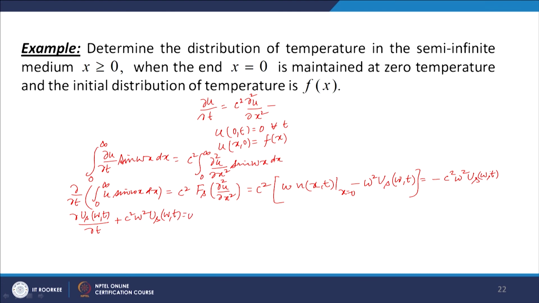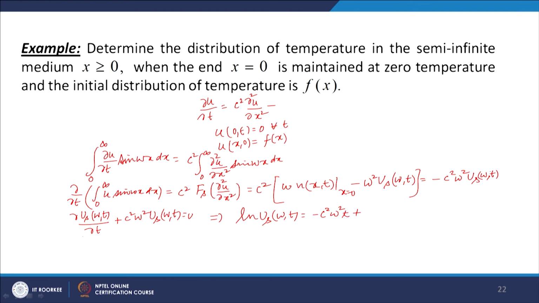Now, it can be treated as a first order differential equation: du/dt plus c² ω² u, and then its solution will be du/u. So, ln u_s(ω,t) is equal to minus c² ω² t plus some constant.